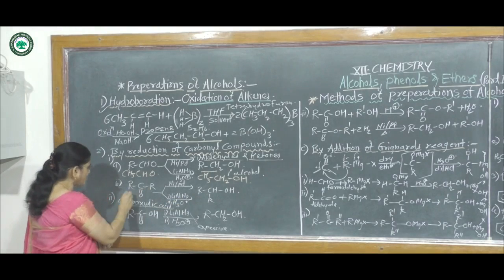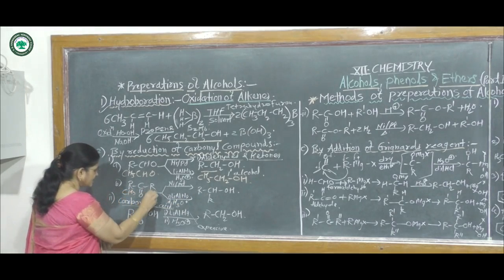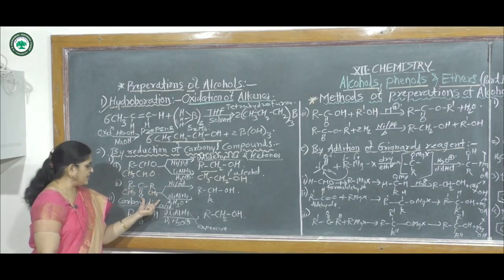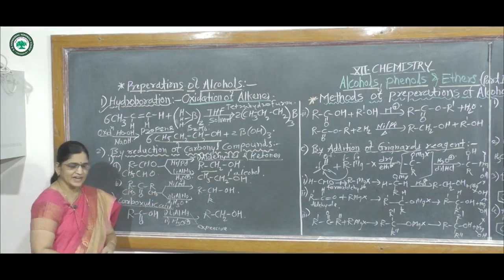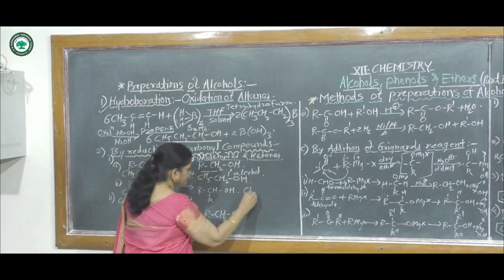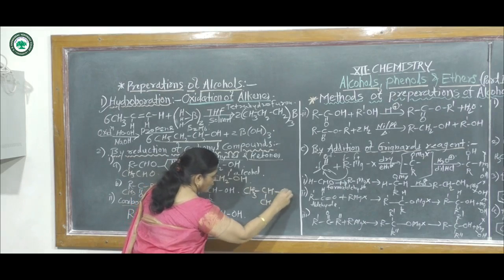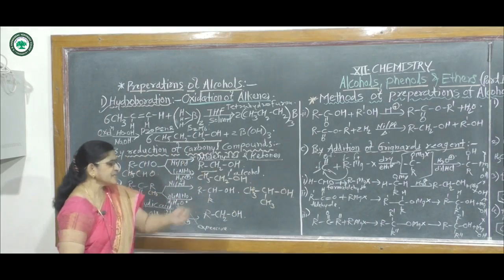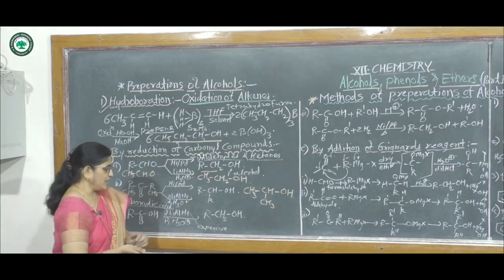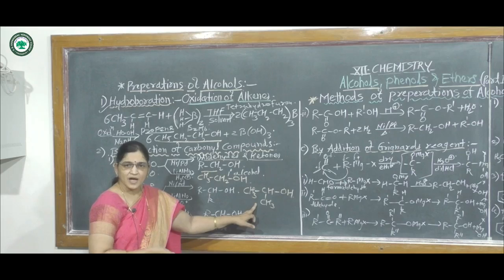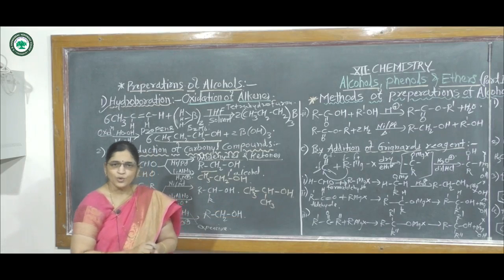For example, suppose acetone, CH3COCH3, reacts with lithium aluminium hydride, then it gives CH3CHOHCH3, a secondary alcohol. The name of this secondary alcohol is isopropyl alcohol or propan-2-ol.